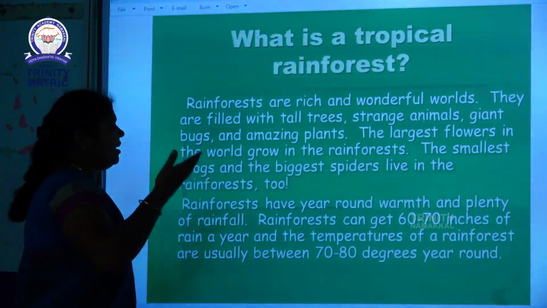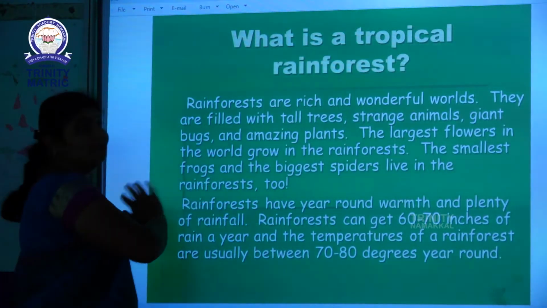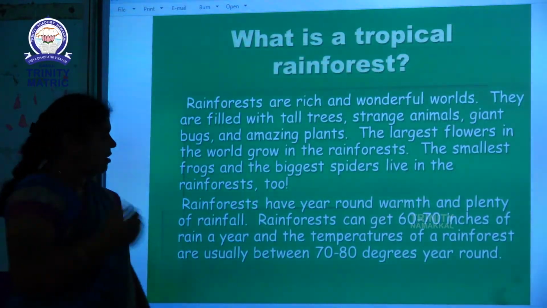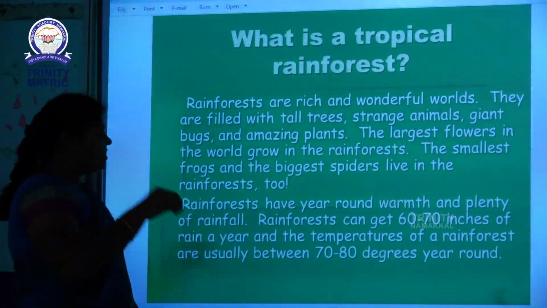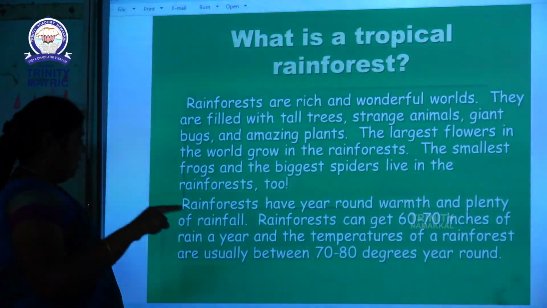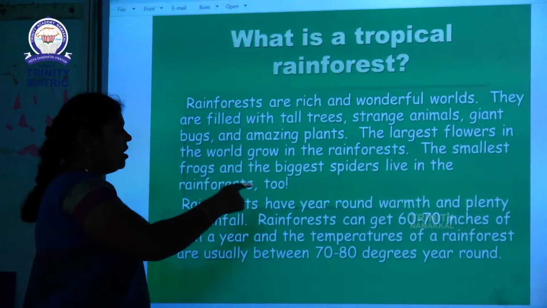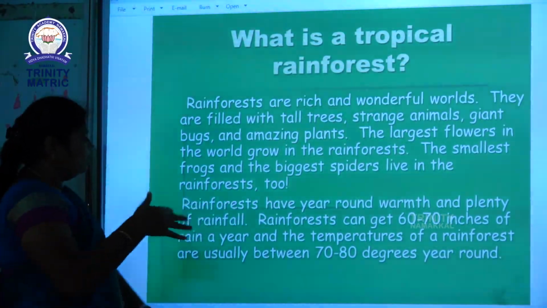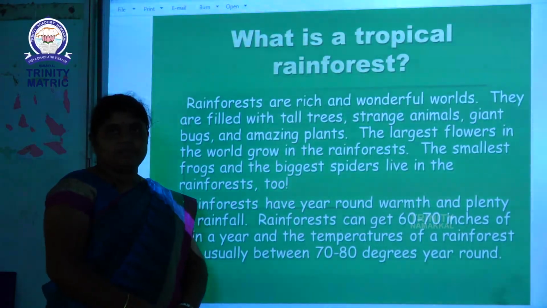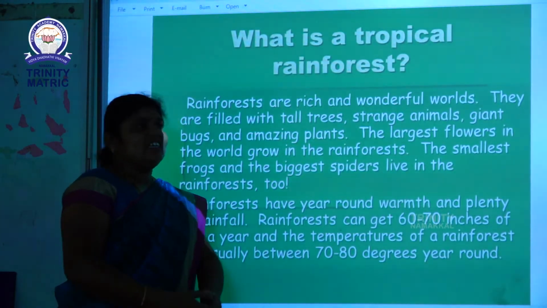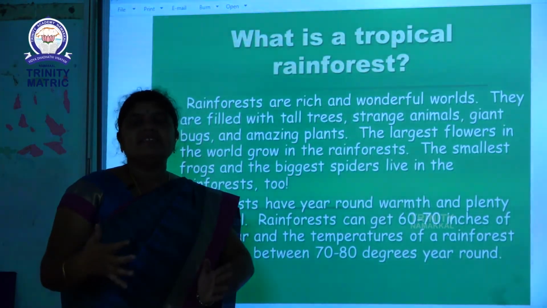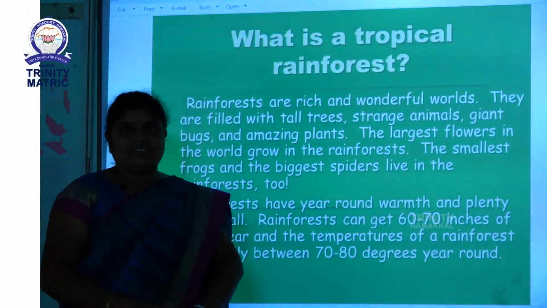Rainforests have year-round warmth and plenty of rainfall. See, actually a rainforest has heavy rainfall. A rainforest can get 60 to 70 inches of rain a year, and the temperatures of a rainforest are usually between 70 to 80 degrees year round. So the rainforest gives a home to all animals and plants.